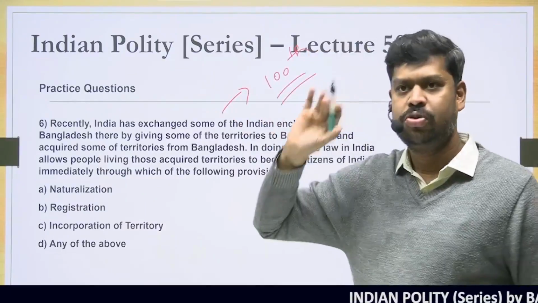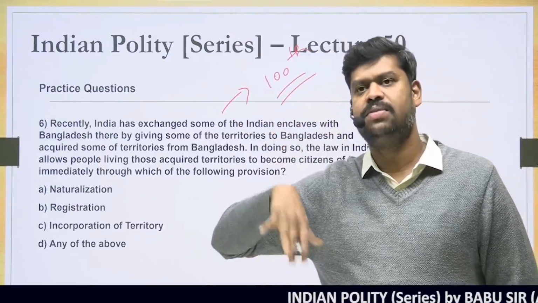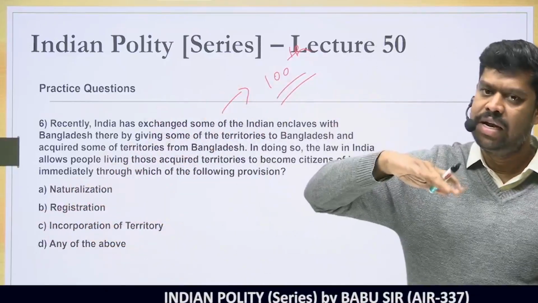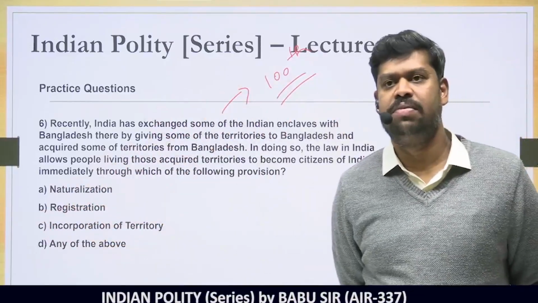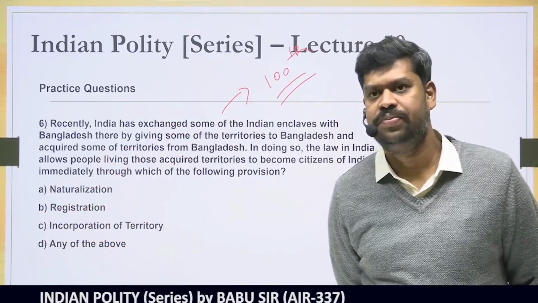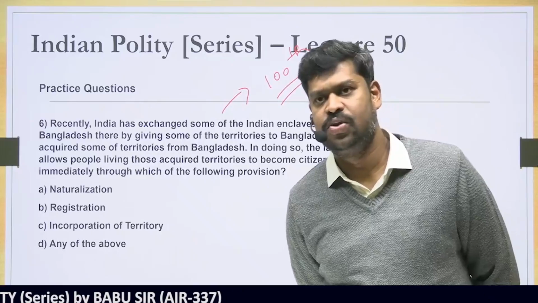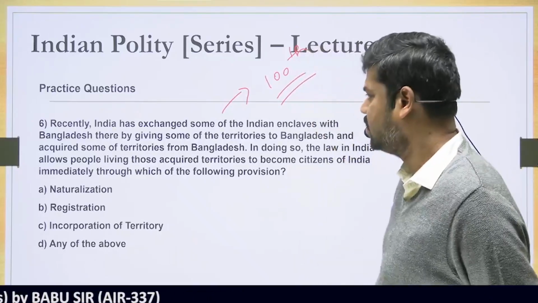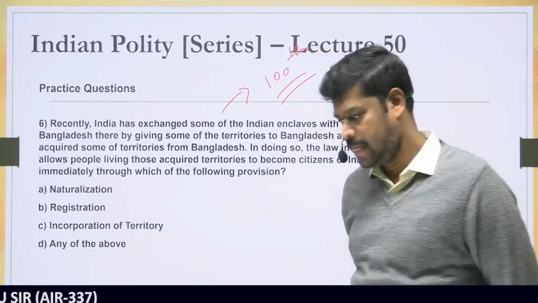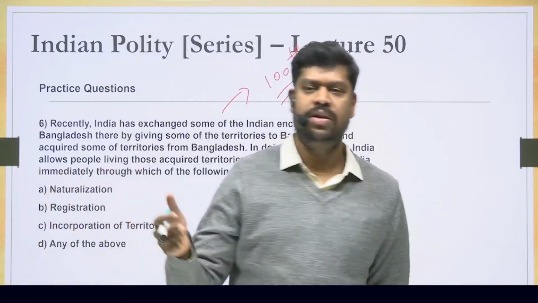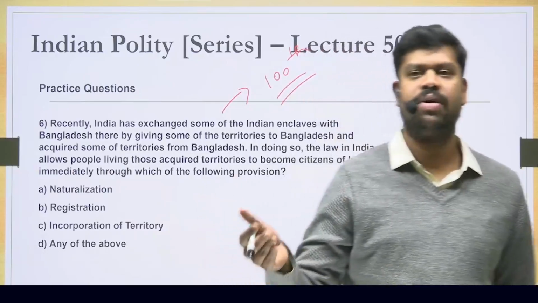Why a constitutional amendment is mandatory is that whenever you cede a territory to a foreign country, it can be done only by way of a constitutional amendment under Article 368, which the Supreme Court in the Berubari Union case has already clarified. So this is what the entire picture is all about. When India is giving some of its territory to a foreign country, it can be done only by way of a constitutional amendment.